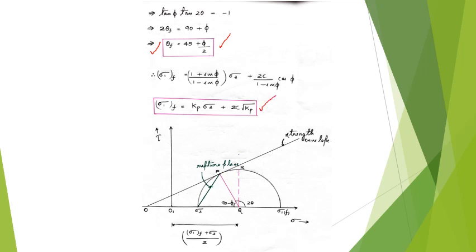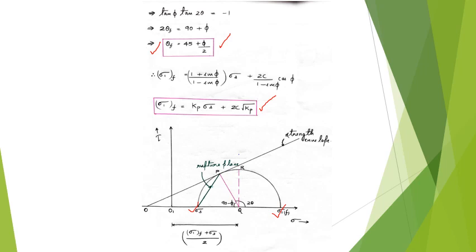This is also a very important relation connecting the normal stress and confining stress. The same relation can be derived by drawing the Mohr circle also. That is, you can draw the Mohr circle using sigma 1 at failure and sigma 3, and here this is the strength envelope, and this is your rupture plane.